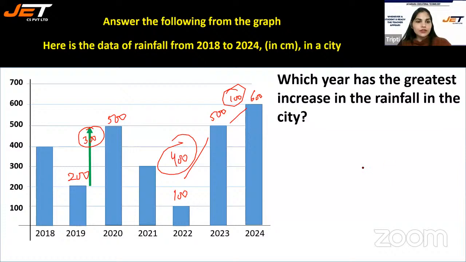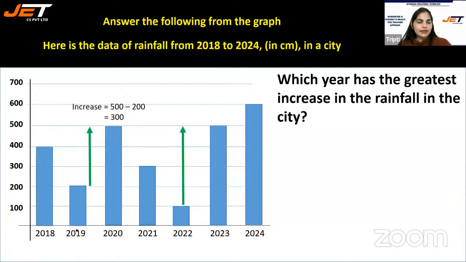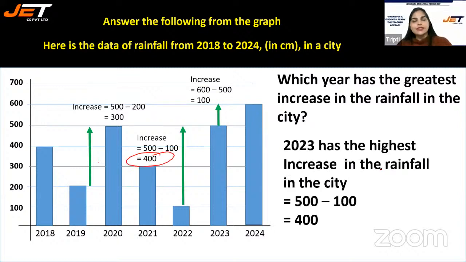Now moving on to the next one. Okay, so here we'll see this. Increase here is 300. Here it's 400. And here we have only 100. So greatest is 400. So 2023 has the highest increase in the rainfall in the city. 500 minus 100, that is 400.